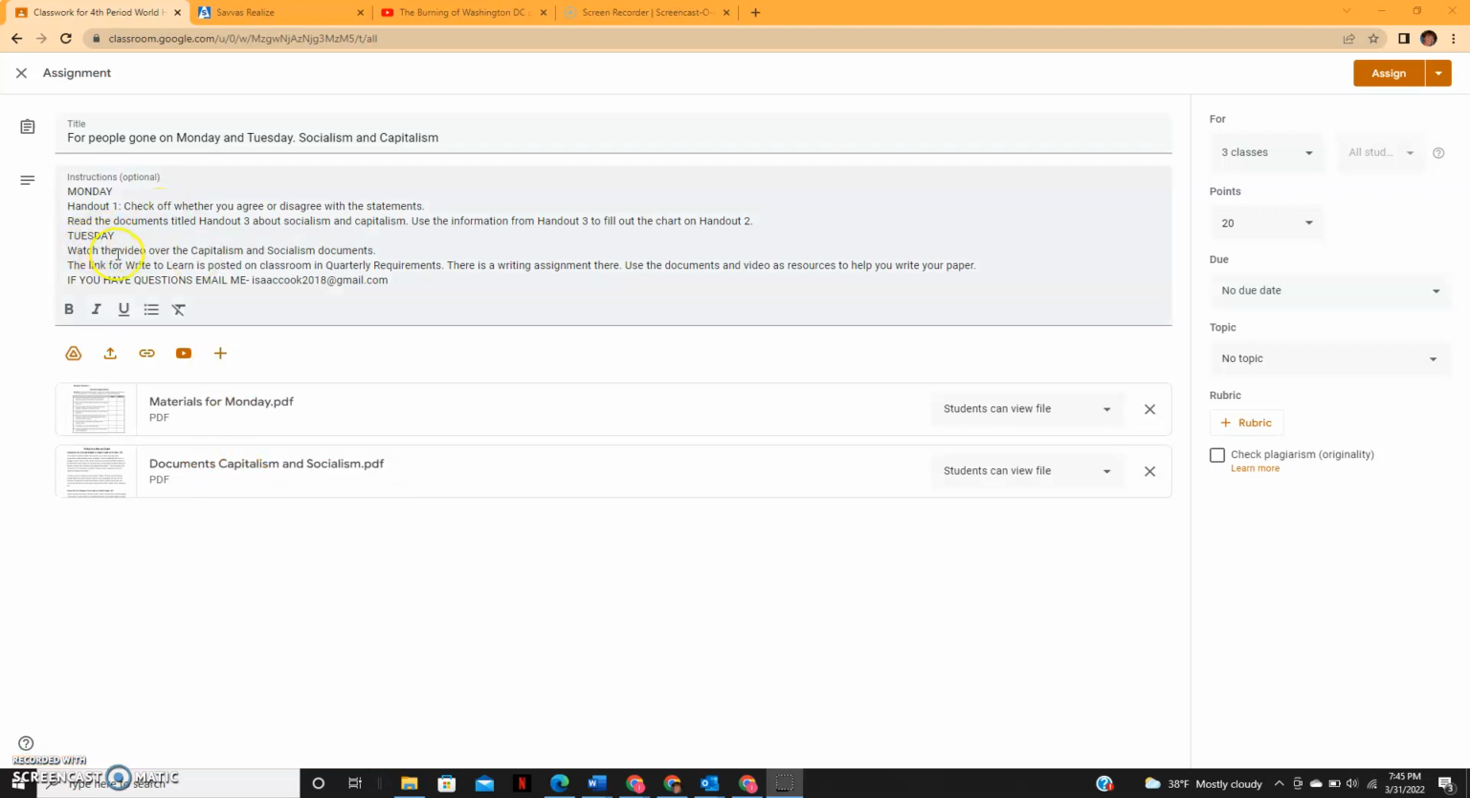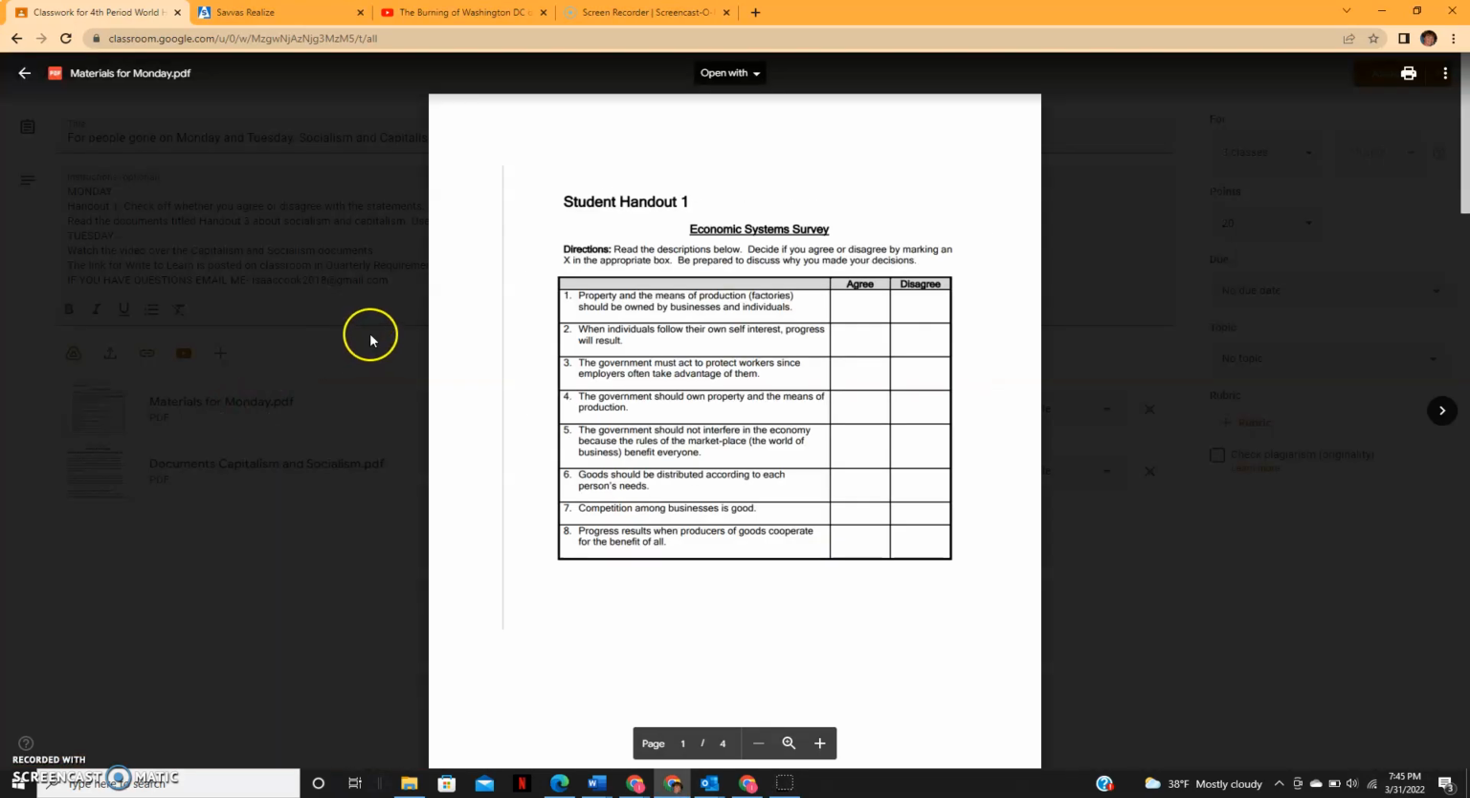for Tuesday's homework. So on Monday, it says here, handout 1: check off whether you agree or disagree with the statements, and read the documents titled handout 3 about socialism and capitalism. Use the information from handout 3 to fill out the chart on handout 2. I'll click on that and show you what that is.